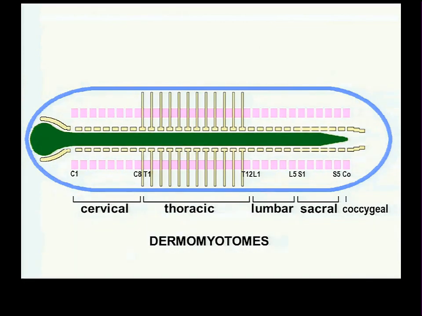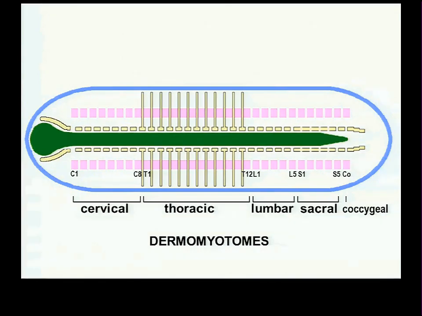You can't change the nomenclature this many hundreds of years after everybody agreed on it. So you've got a situation where every dermamyotome has the same name and number as the vertebra cranial to it, except C8, which has its own name and number independent of anything. There are only 7 cervical vertebrae. There are 8 cervical dermamyotomes. After that, every dermamyotome does have the same name and number as the vertebra cranial to it.